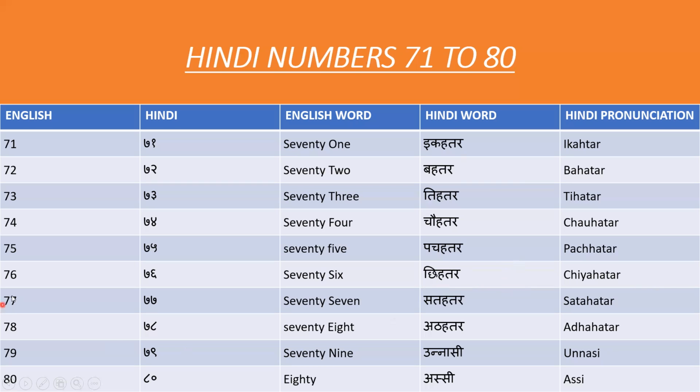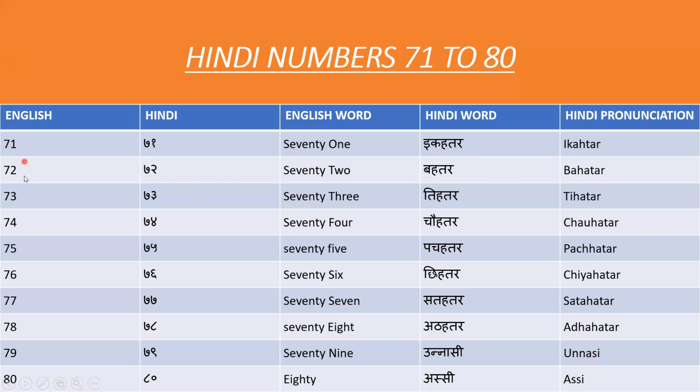Okay. For 77 in Hindi we say 77. For 78 in Hindi we say 78. For 79 in Hindi we say 79. For 80 in Hindi we say 80. Okay, so maybe you noticed all these things.